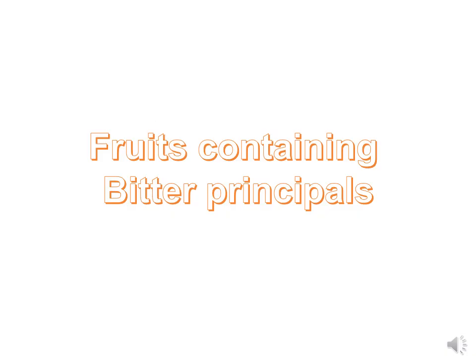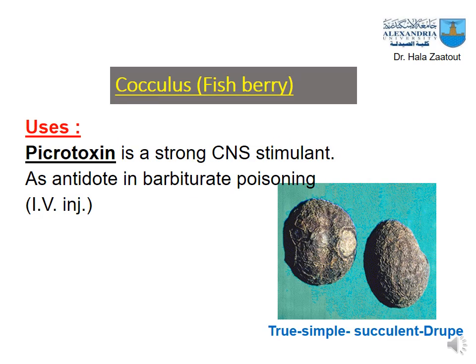Now we are talking about bitter principle containing fruits. First of all, we will discuss together a very important medicinal fruit. It is called cocculus, or it is also called fish berry. This name is due to the effect on the fish. Previously, these fruits were used for killing fish, and so this is called fish berry.